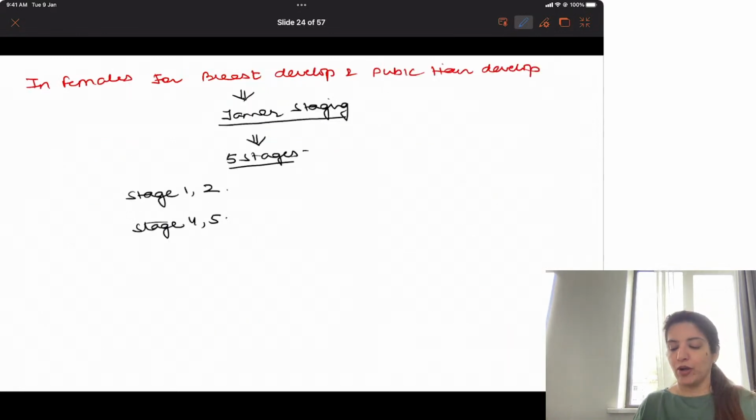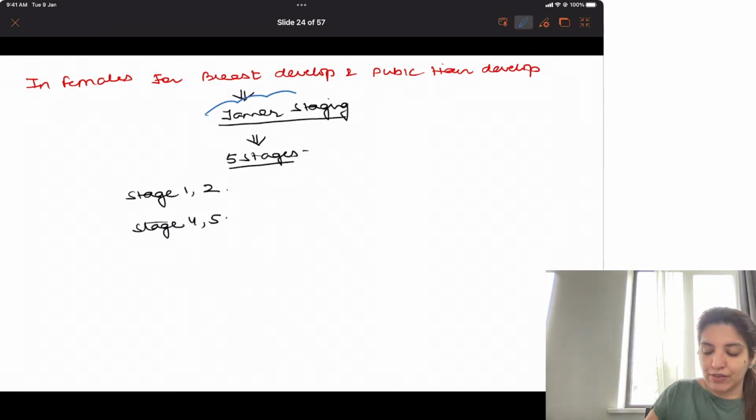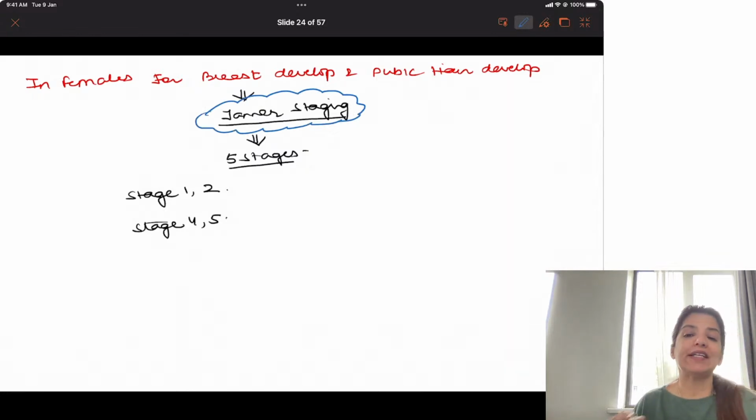The other important point is, in females, breast development and pubic hair development doesn't happen suddenly. It happens in stages. And this staging was given by Tanner, and it is called as Tanner staging. So for breast development and pubic hair development, we have Tanner staging. You don't need to remember the entire stage. You simply have to remember that in Tanner staging, there are 5 stages, right? 1, 2, 3, 4, 5.